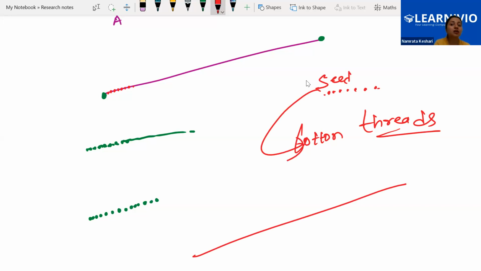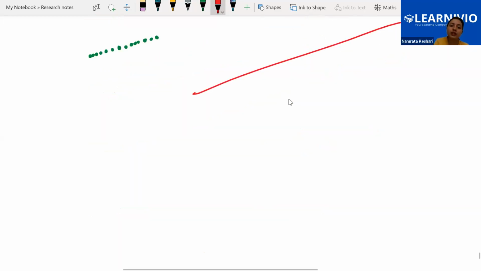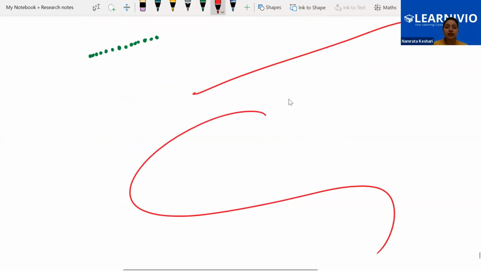Not only lines, curves also we are getting. If I am drawing any curve like this, it is also just a combination of points. So many points combined together, packed together, give us a curve or a straight line.